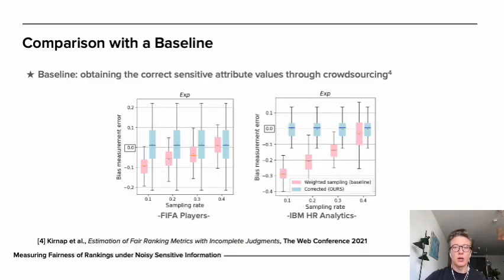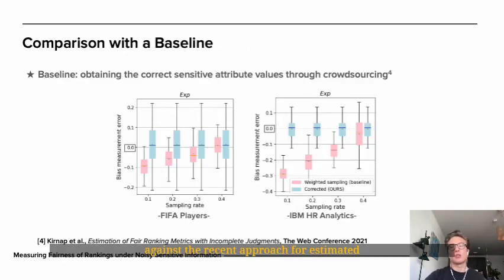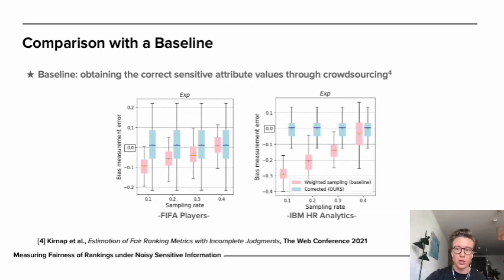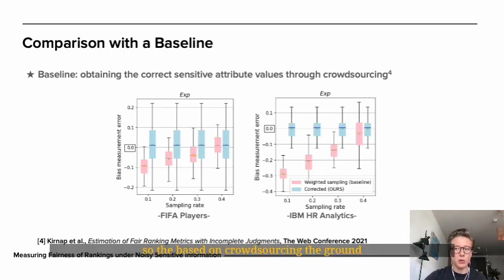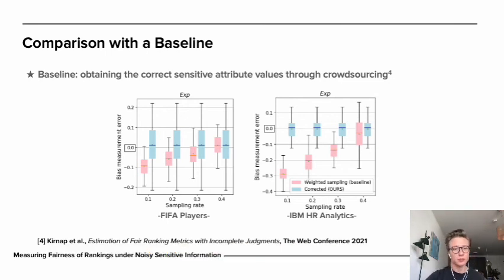So finally, we compare our method against a recent approach for estimating bias based on crowdsourcing. So the baseline crowdsources the ground truth attribute values for a small sample of items in the ranking and uses them to predict the bias for the whole list, instead of relying on proxy labels.